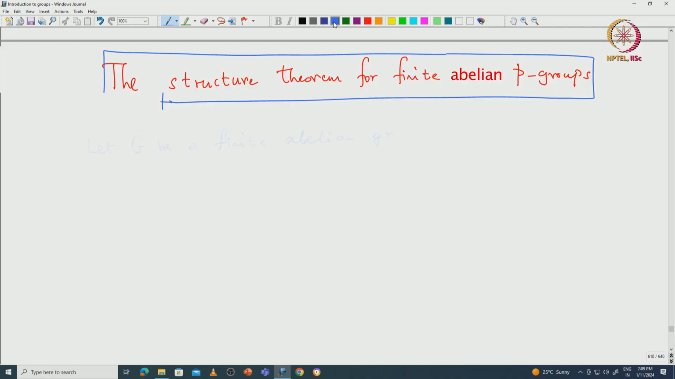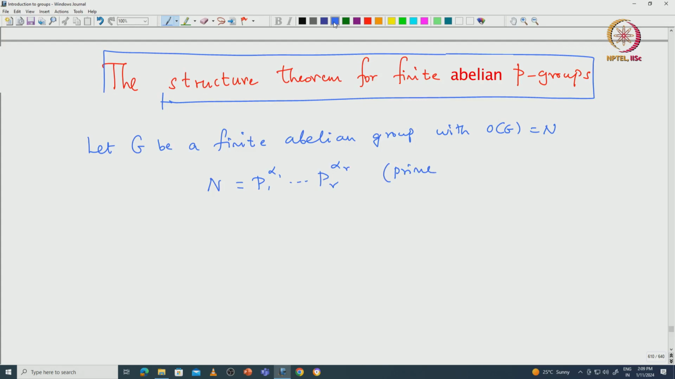Welcome back everyone. In this lecture we will prove the structure theorem for finite abelian p-groups. First, recall what we were doing in the last classes. Let G be a finite abelian group with order of G equal to capital N. Suppose you write capital N as a product of prime numbers, p1 power alpha 1 etc. pr power alpha r, the prime factorization of